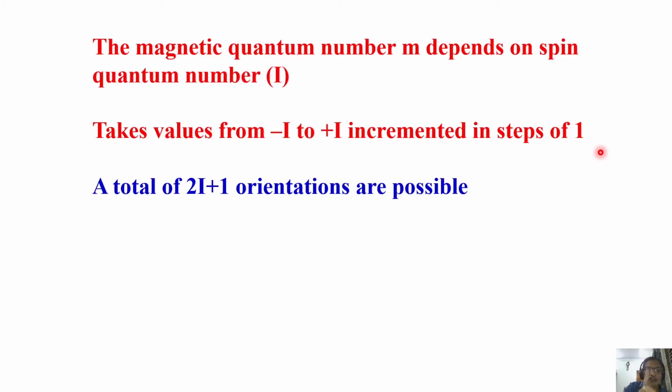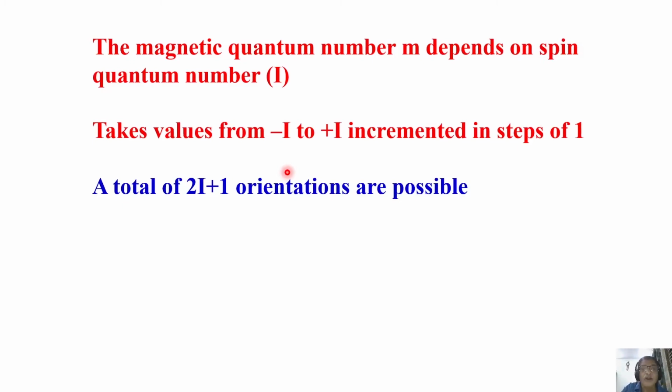If I know I, that is the spin quantum number, for example, the spin quantum number of a proton is half. Then minus I is minus half, to plus I, plus half. So it will go from minus half to plus half in steps of 1. So as a consequence, how many orientations are possible?